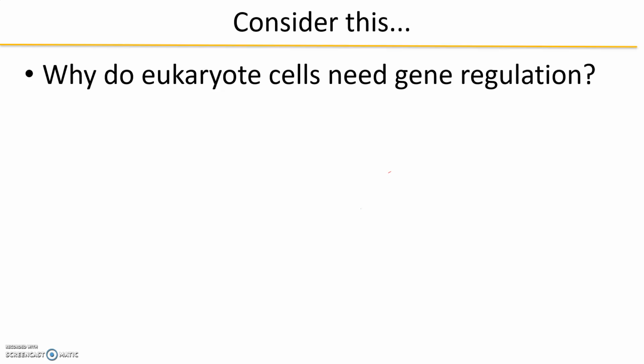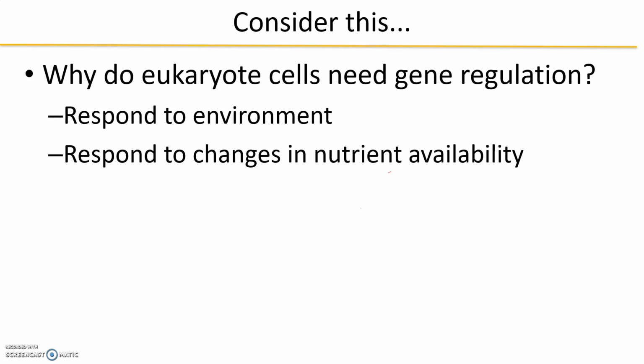And to that end, why else might a eukaryotic cell need gene regulation? And the answer still should be similar to what you would say if I asked you about a prokaryote. Respond to their environment, all right? So think about what happens if you go outside in the sun. You usually tan. This is your body's way of responding to your environment. Or think about what happens to a sunflower. They turn towards the light. They are responding to their environment. If there's a change in nutrient availability.